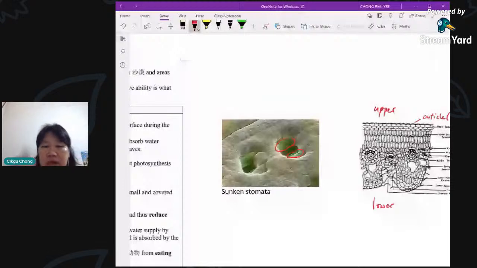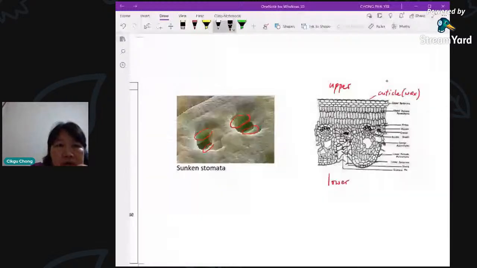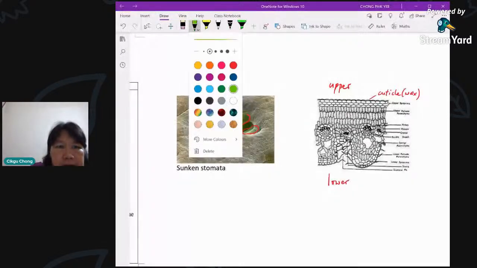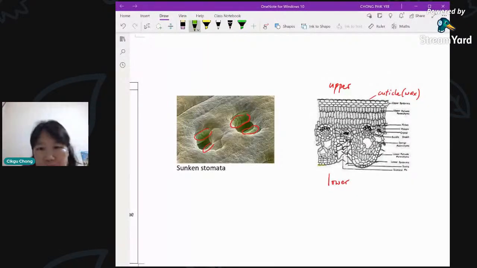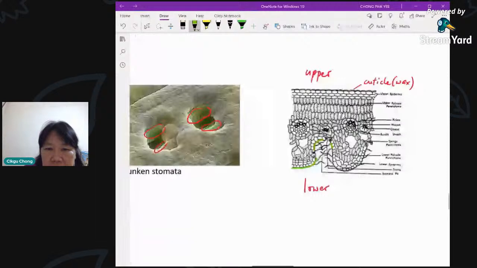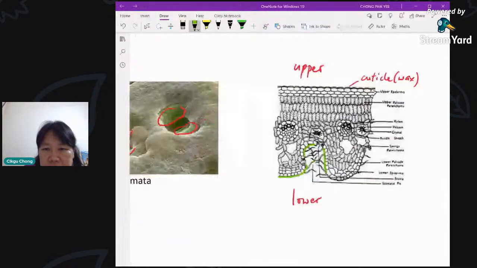If you want to see a cross section, look at the cross section. Let me draw the outline. This is the outline of the epidermis. Now you see it curves inwards, and then I make it a bit bigger. It goes out, and this is the surface of the leaf.